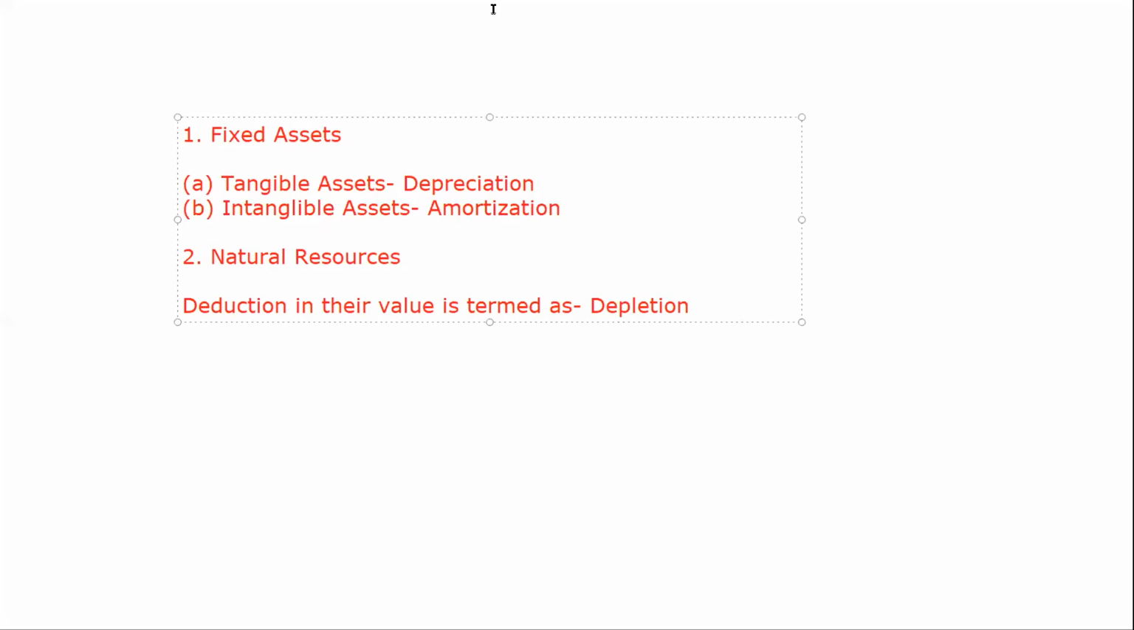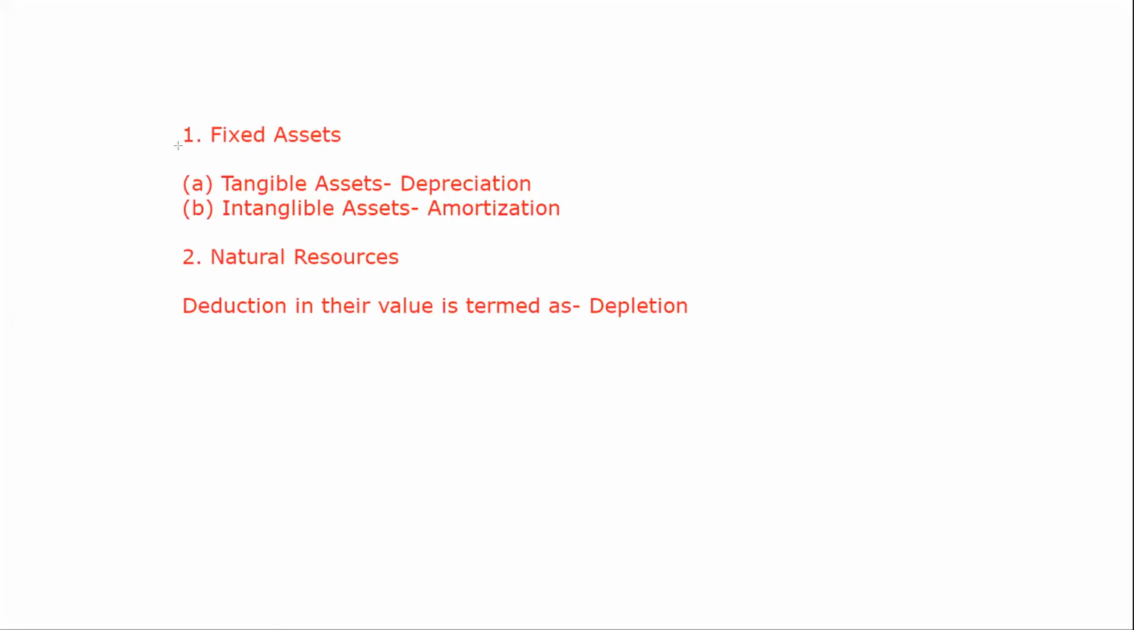Now let's learn various terms about depreciation. The fixed assets are being categorized into two types. First is your tangible assets. A reduction in the value of tangible assets is termed as depreciation. A reduction in the value of intangible assets is known as amortization.